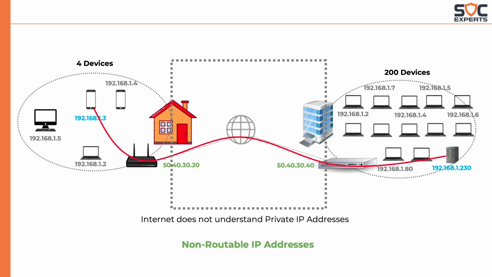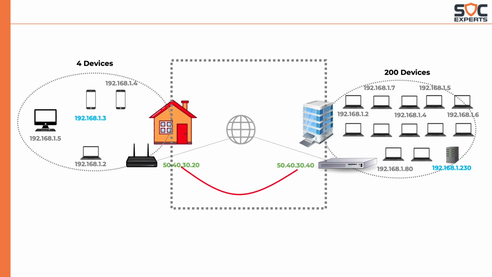Let's say the mobile device in the house with the IP address of 192.168.1.3 is communicating with the server in the office with the IP address of 192.168.1.230. When this connection happens, as far as the internet is concerned, it only knows that IP address 50.40.30.20 is communicating with the IP address of 70.60.50.40. Then how does the mobile device in the house magically get connected to the server in the office? That is possible with a concept called NAT, Network Address Translation, which is our next topic.